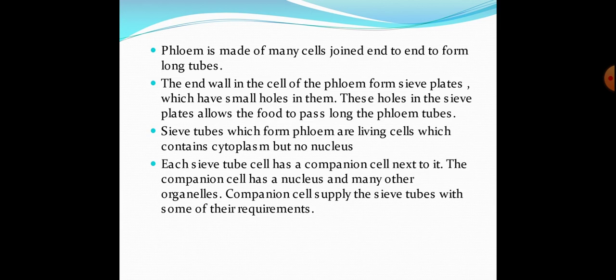So here it is very remarkable to mention that when food is transported in a plant through a network of phloem tubes, other substances made by the plant, such as hormones, are also carried by the phloem tubes from one part of the plant to the other parts.